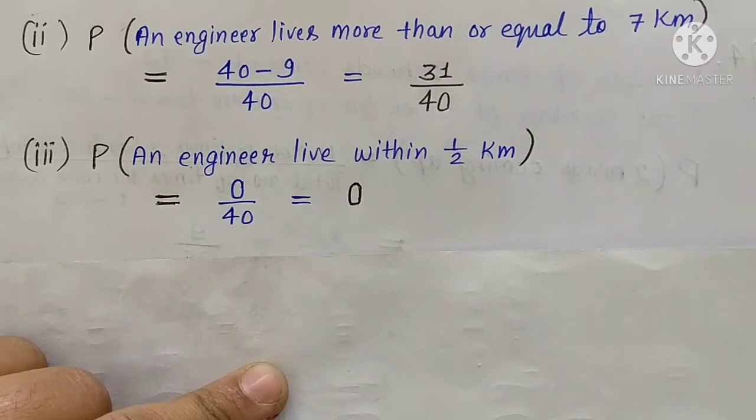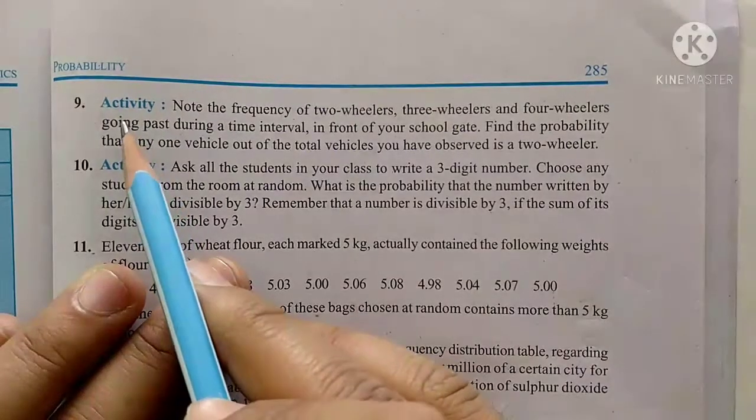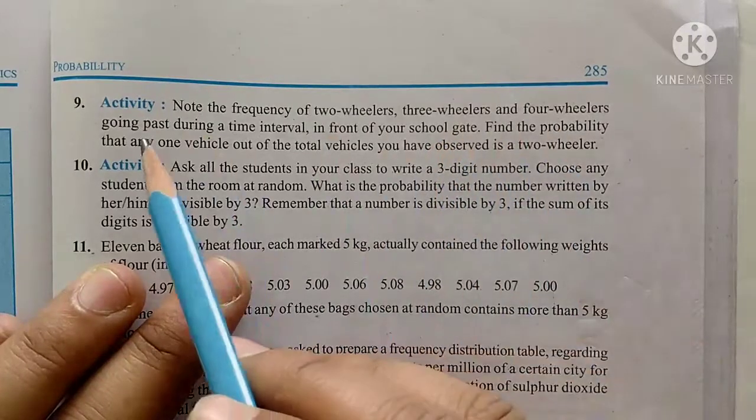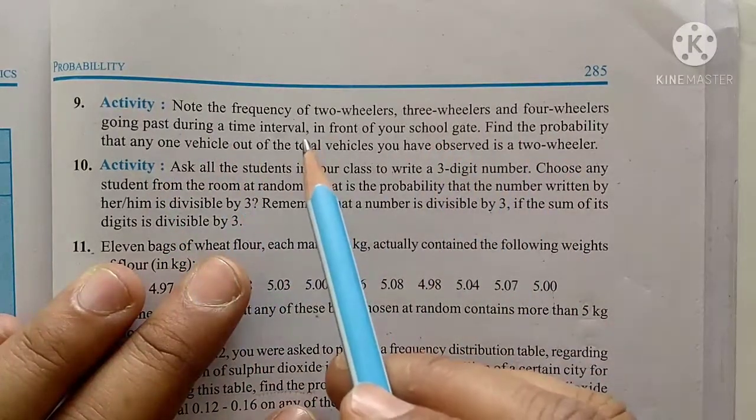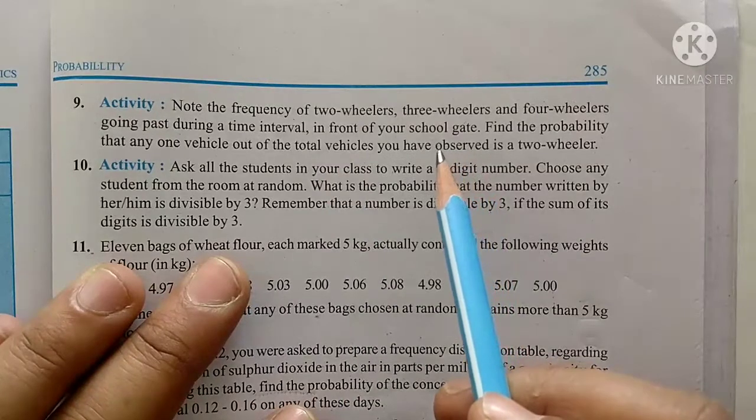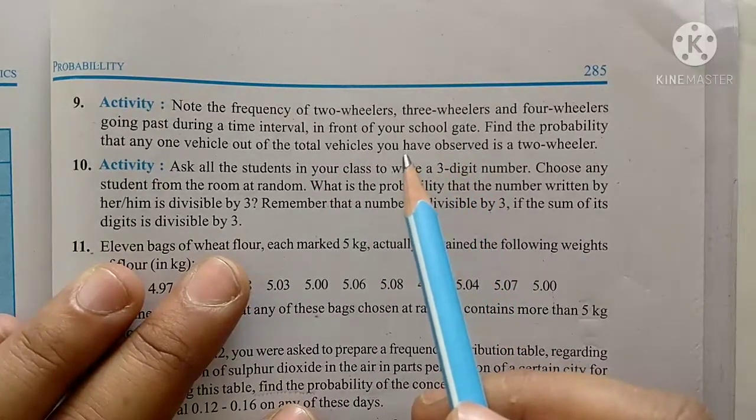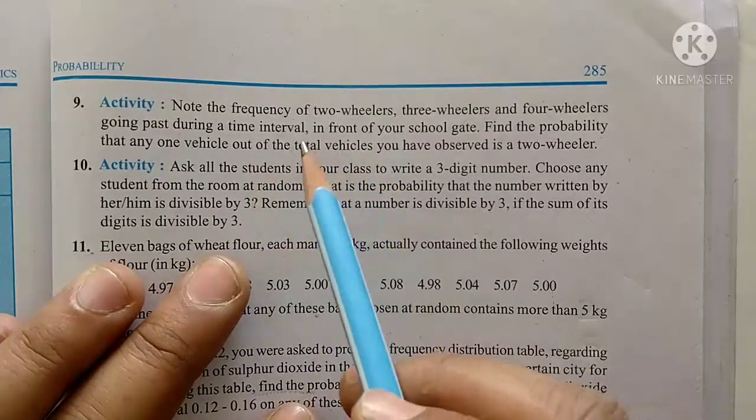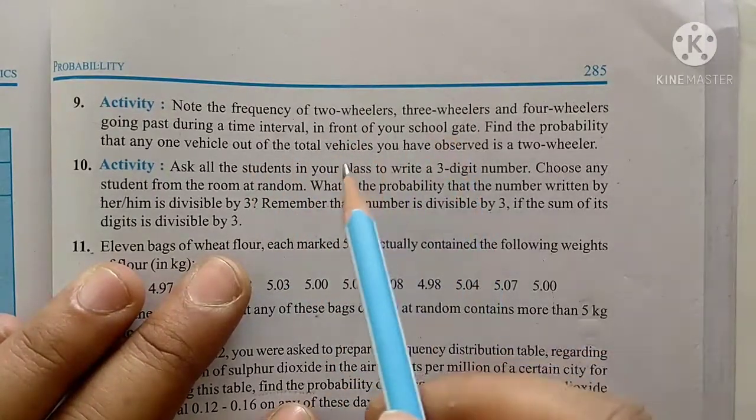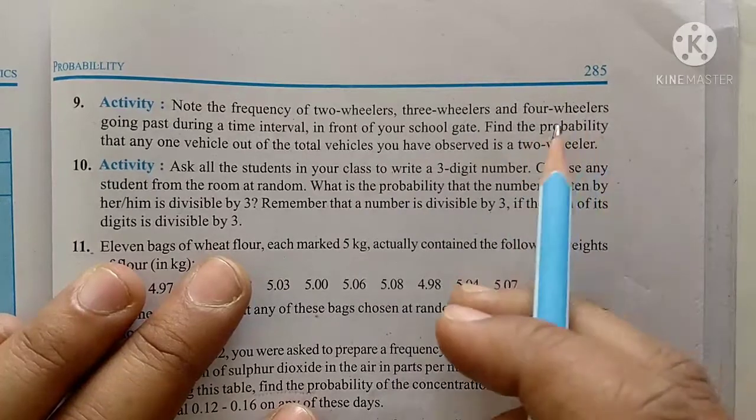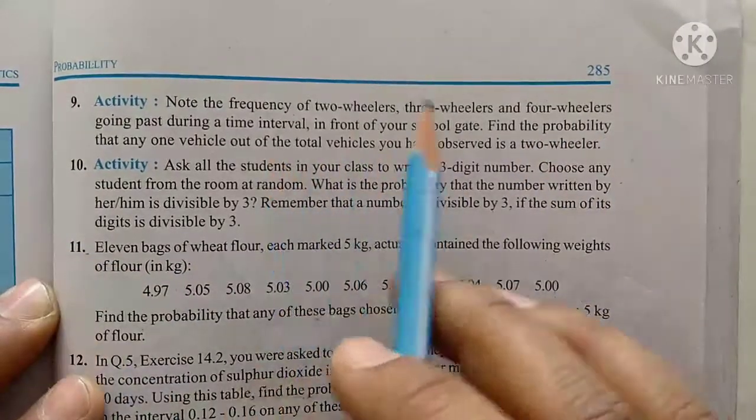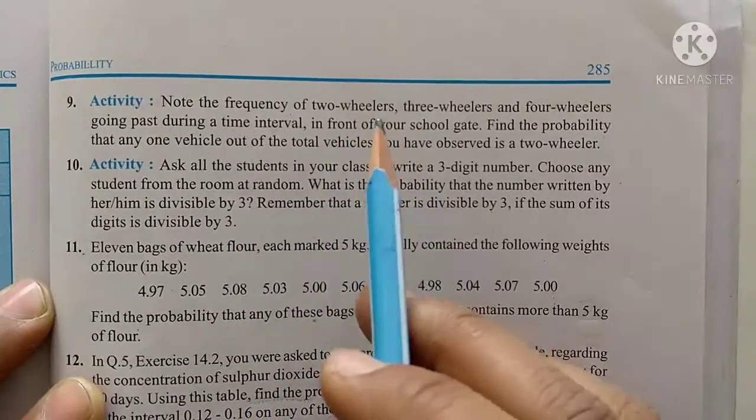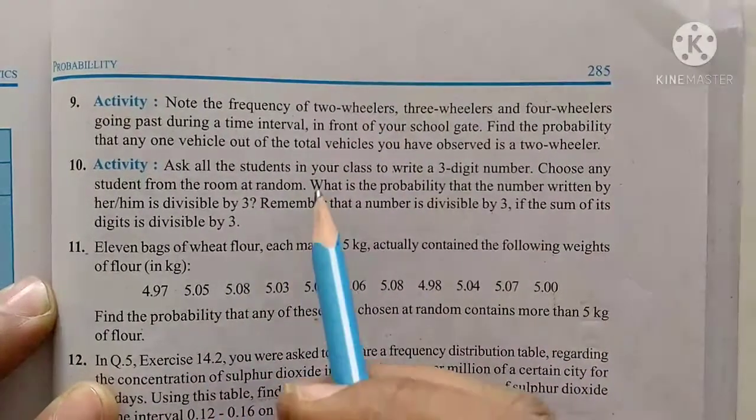Okay. Now question number 9 is an activity question. Note the frequency of 2-wheelers, 3-wheelers and 4-wheelers going past during a time interval in front of your school gate. Suppose you are standing at the school gate during the time interval and checking how many 2-wheelers, meaning bikes and scooters, then 3-wheelers like autos, and 4-wheelers like cars and trucks. You have to check how many pass from the front of your school gate. This is an activity question, so you can check it like that.